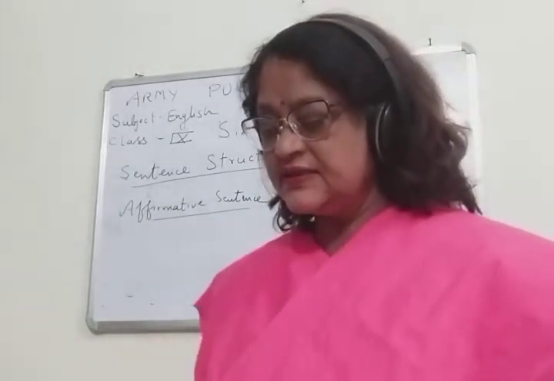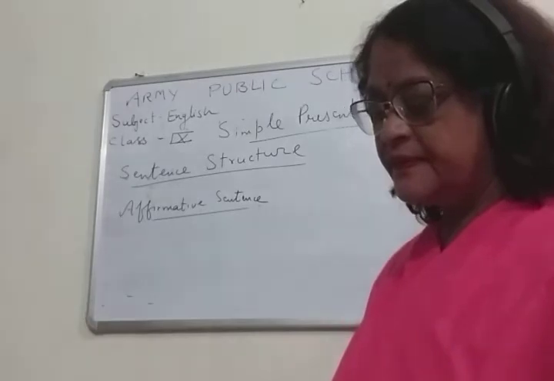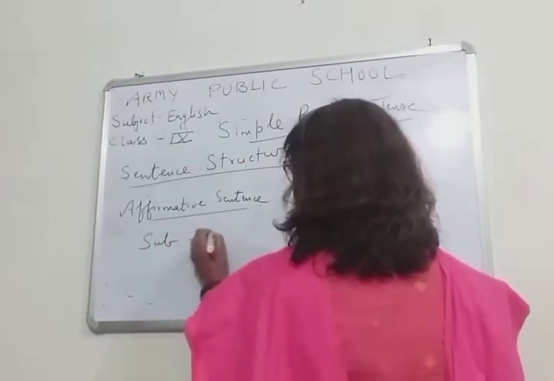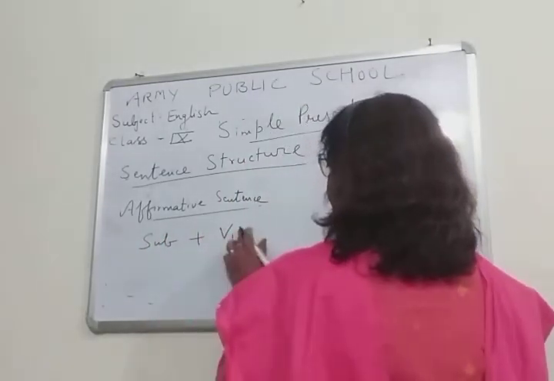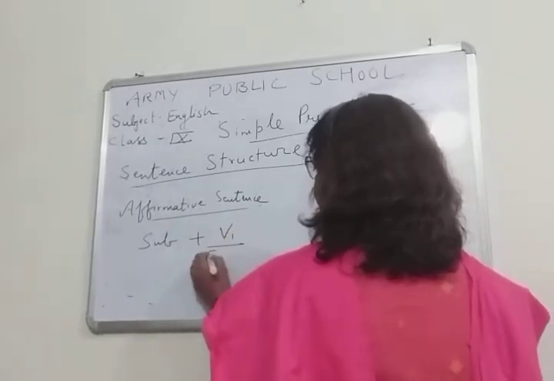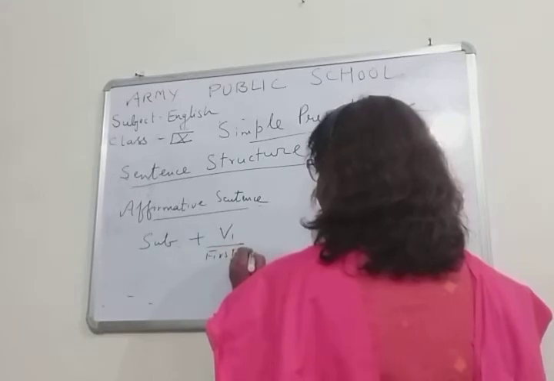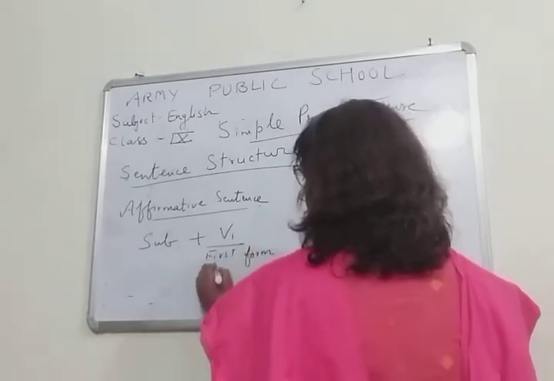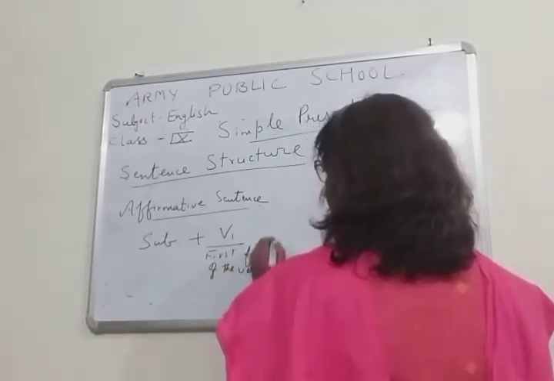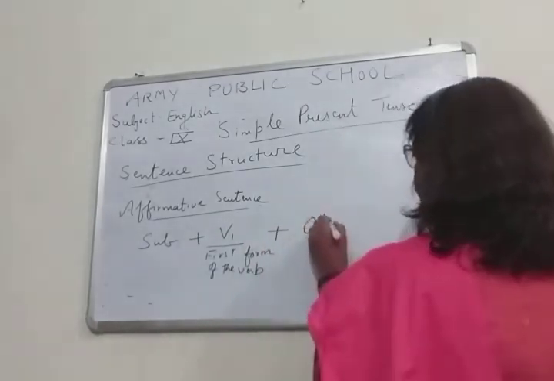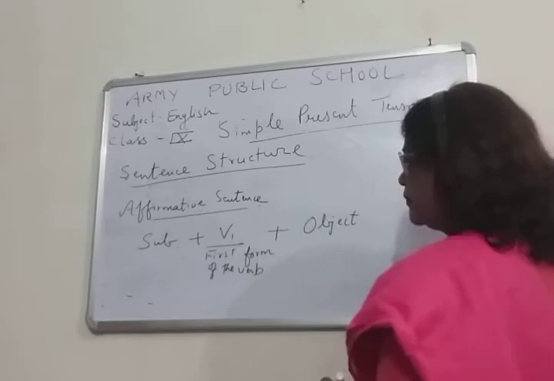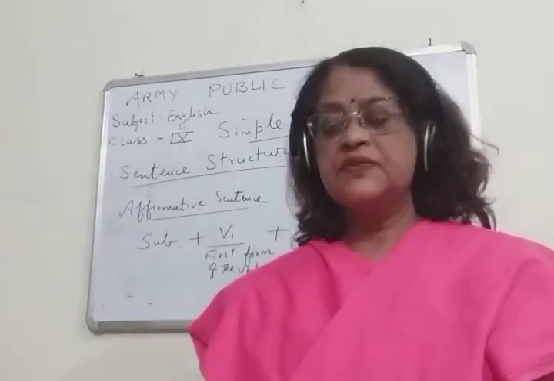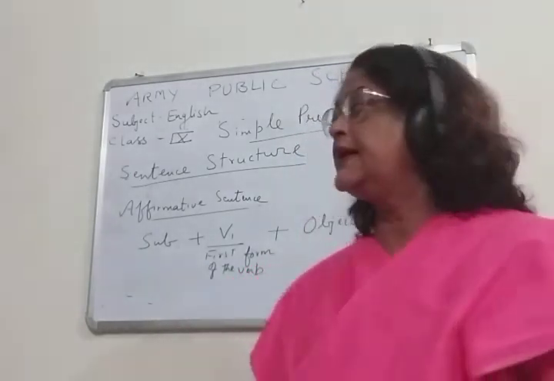The formula is: subject, first form of the verb, and object.